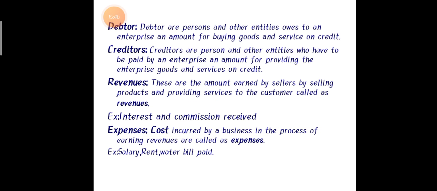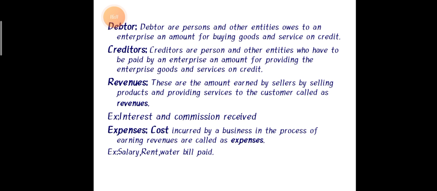Creditors are the persons and other entities who have been paid by the enterprise an amount for providing the enterprise goods and services on credit. So the person who pays the money is called the creditor.